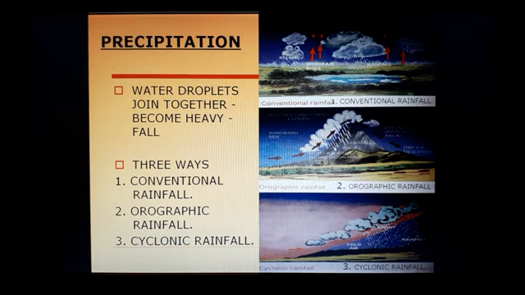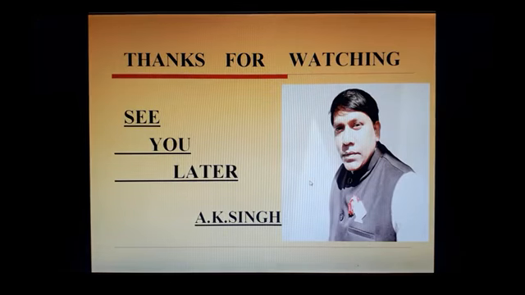This is orographic. It especially takes place in the mountain regions. Okay, the cloud is going, the rainfall is taking place. Clouds again went to the other side of the mountain, but it is always dry. Okay, the leeward side is always dry. The windward side always has the rain out there. So, orographic rainfall. We are coming to the cyclonic. The cyclones come out. Okay, the rainfall occurs in the front side of the cyclone. Okay, we are coming to the next one. Sorry, this is all about the chapter.